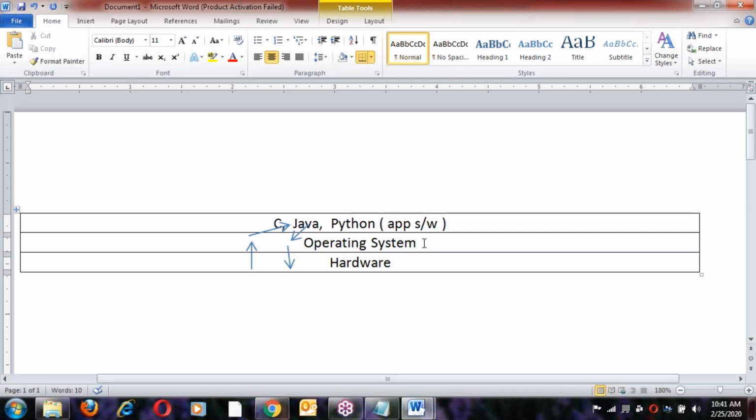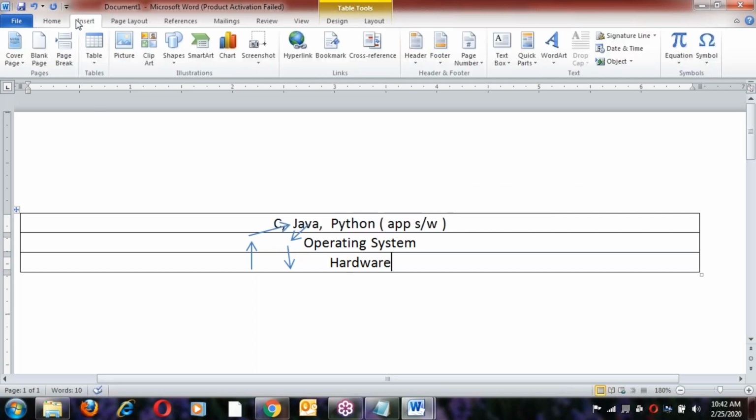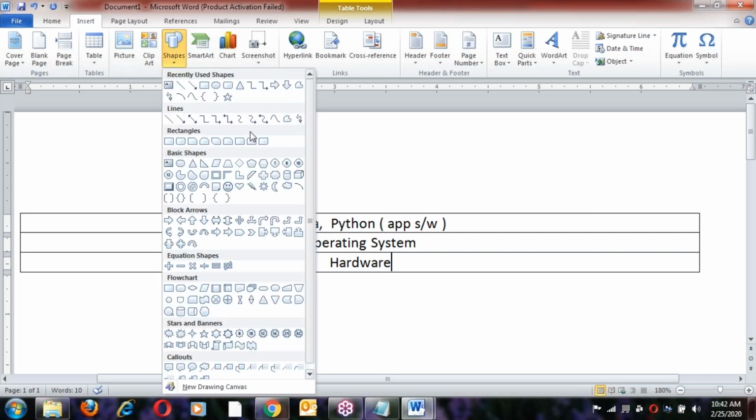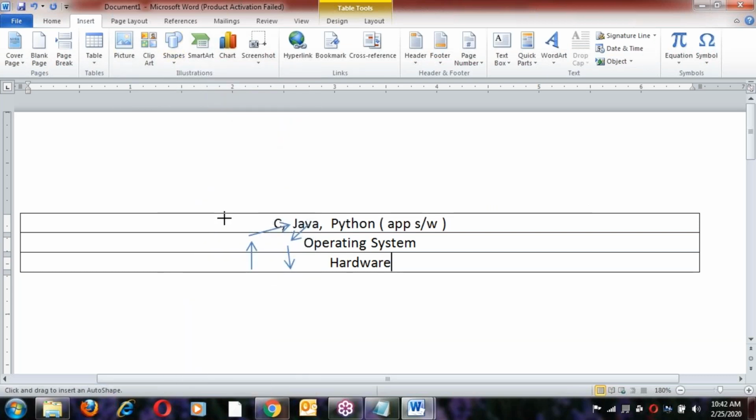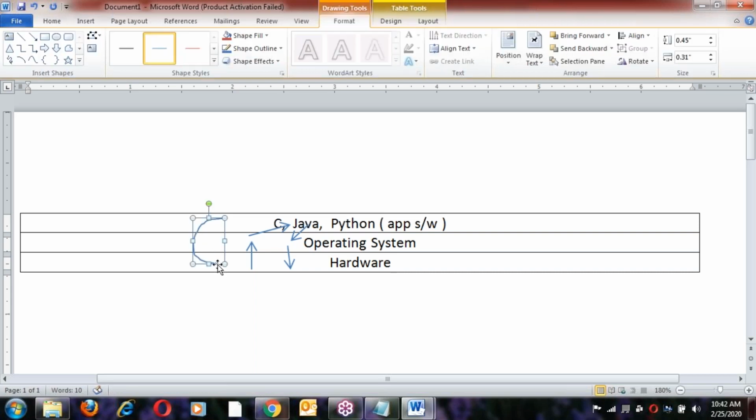OS is acting as an interface between application software and hardware components. There is no direct communication between application software and hardware.